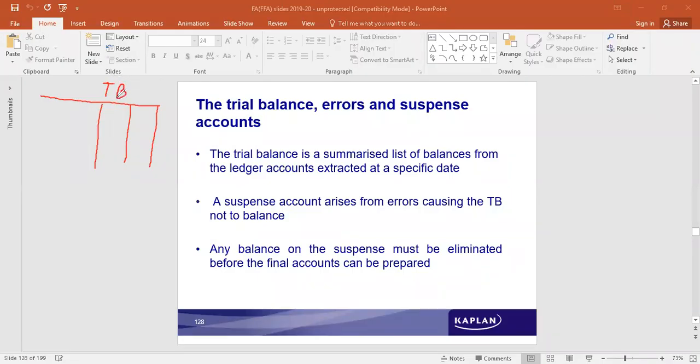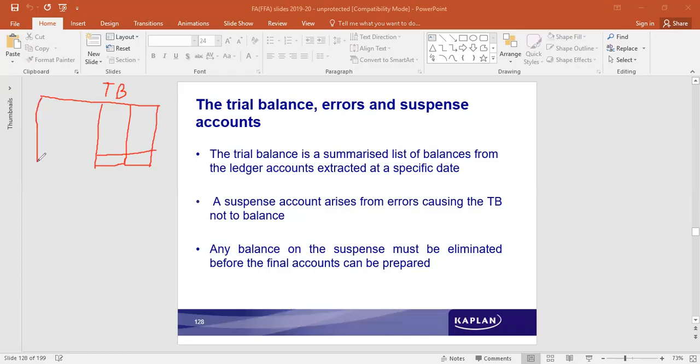Because every transaction is there in debit form and in credit form, that would come to the trial balance included into any account. It comes as debit and as credit. So the two columns of the trial balance should match with each other. The totals should match, if everything was done correctly, if there were no errors. If the balances do not match, the debit and the credit are not equal.